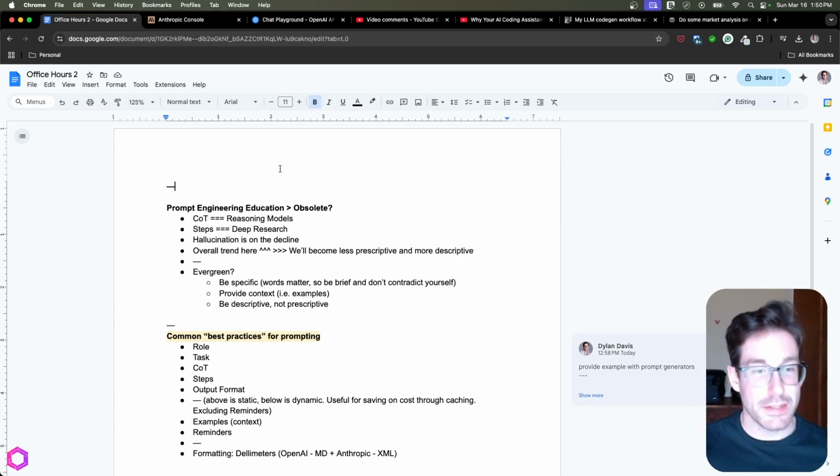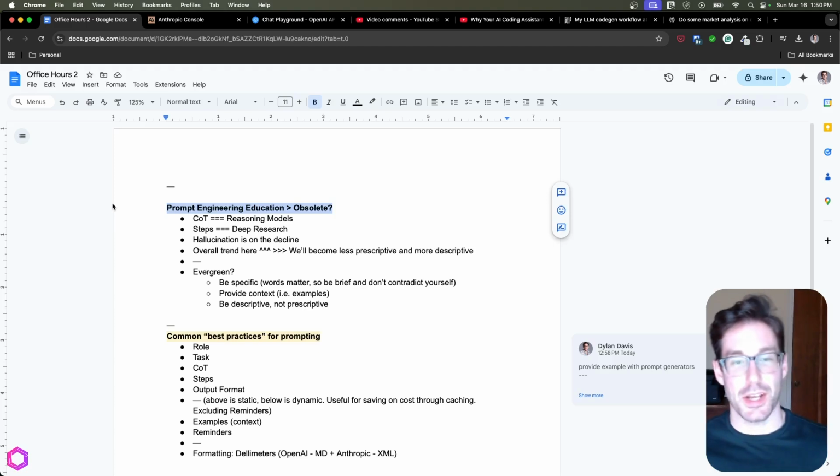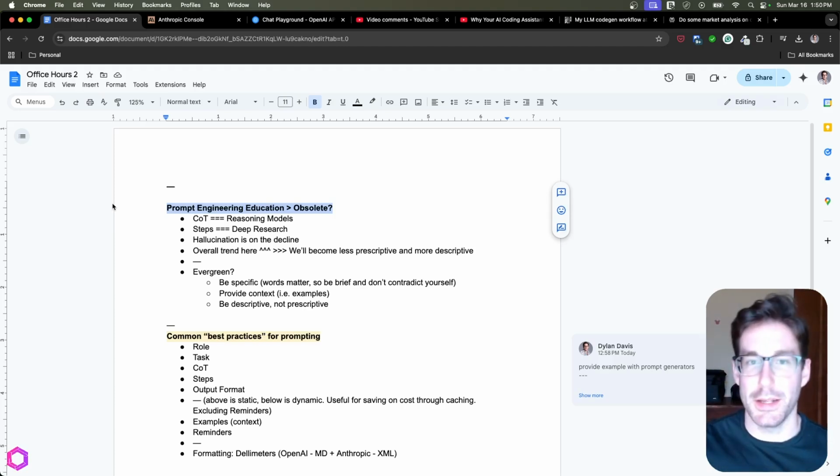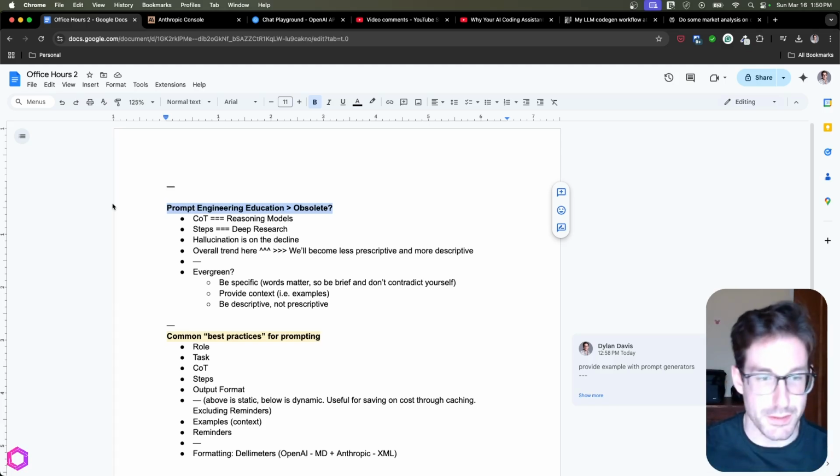Okay, so next is random thought of the week. My random thought of the week this week is that prompt engineering education as a whole is likely going to become obsolete. The way that we teach people prompt engineering is going to have to change and be more adaptive, because as the models shift and get better, the way that we prompt these evolving models will change as well. So let me explain this with some examples.